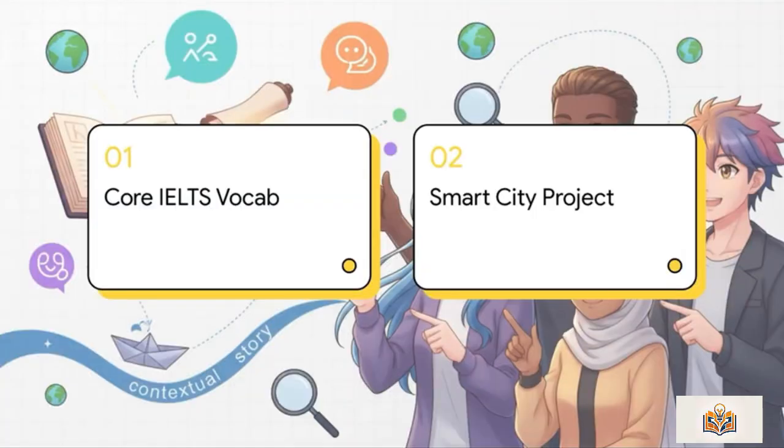Today's agenda features a really simple two-phase approach. First, we're going to cover 20 core IELTS vocabulary words. Then, we'll actually see them in action during a story called The Smart City Project.